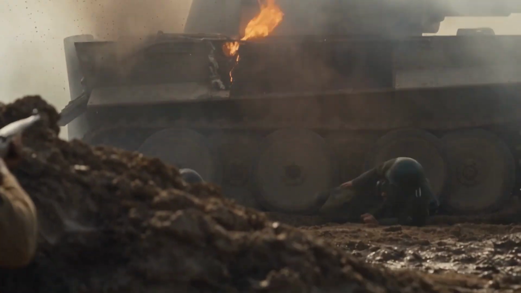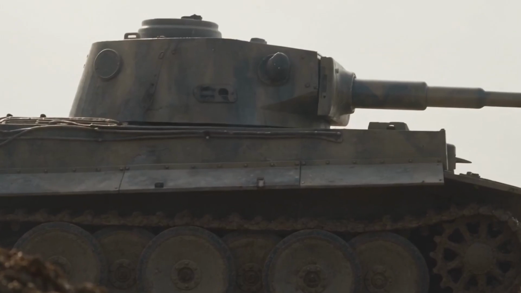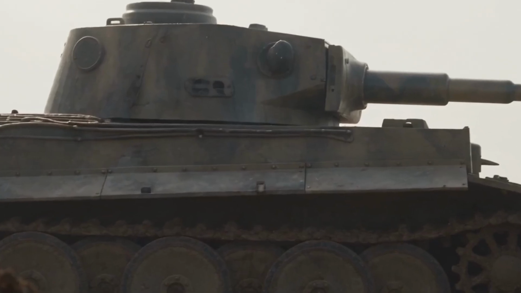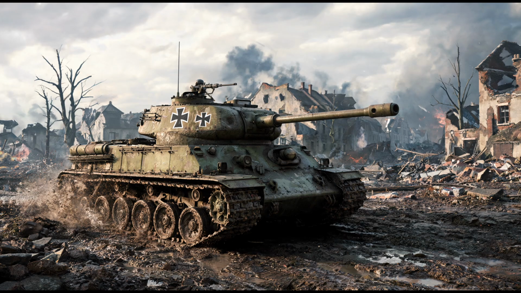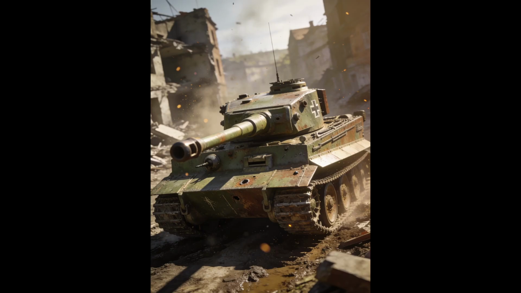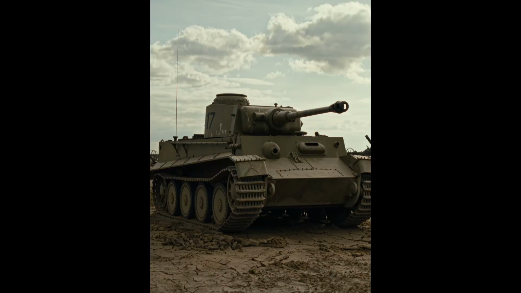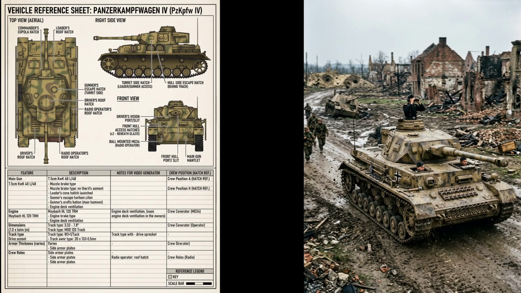To fix both this issue and the tank model itself, I used several AI image generators to create reference images of a Panzer IV, as well as diagrams showing its correct crew entry and exit points. Among the tools I tested, Banana 2 produced the most useful results, so I included those images as visual references for the second and subsequent videos.